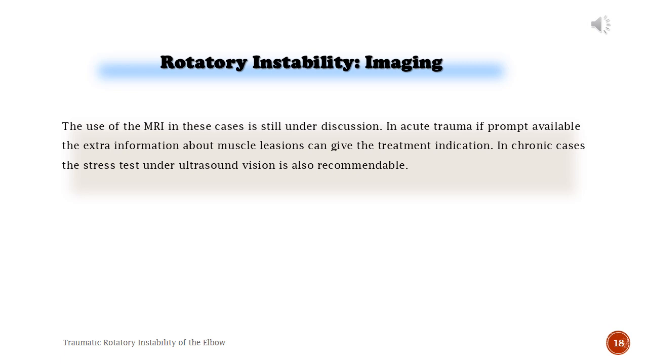Rotatory instability, imaging. The use of the MRI in these cases is still under discussion. In acute trauma, if promptly available, extra information about muscle lesions can give the treatment indication. In chronic cases, the stress test under ultrasound vision is also recommendable.